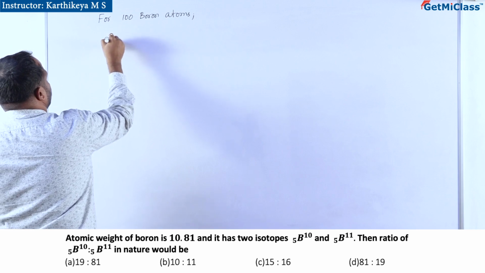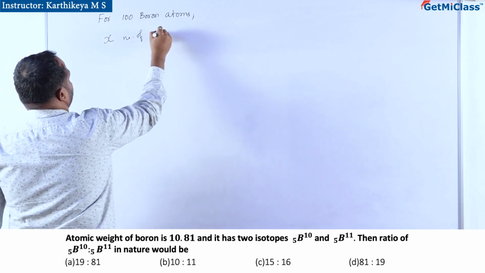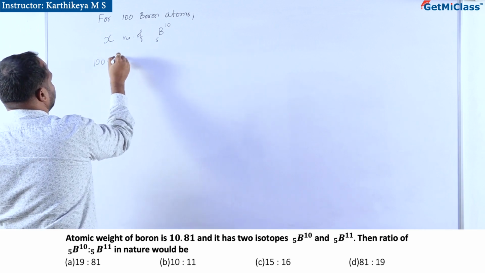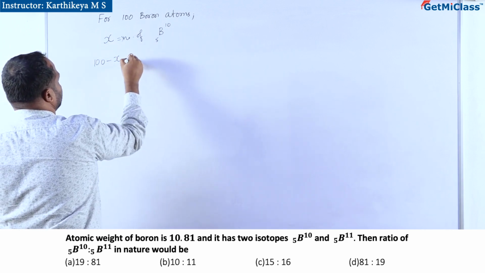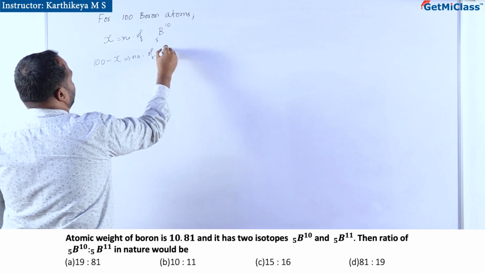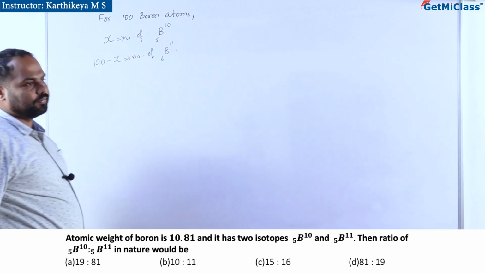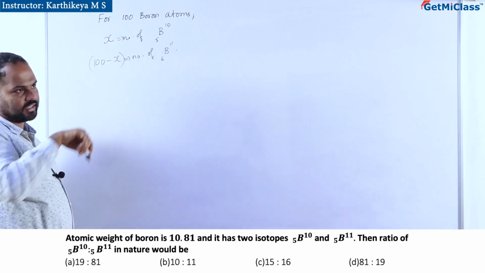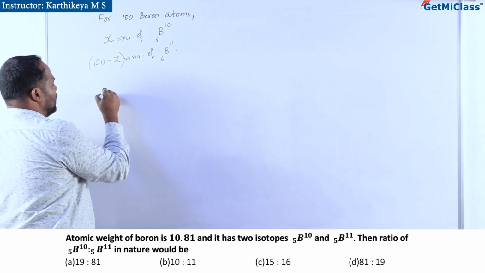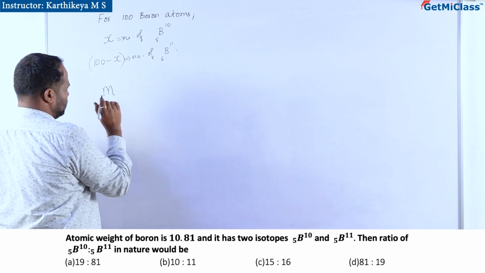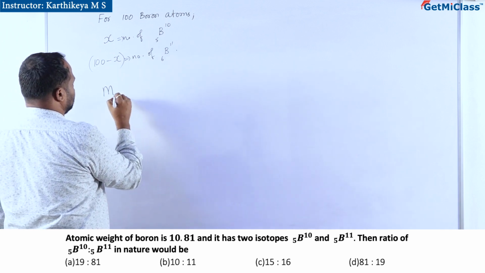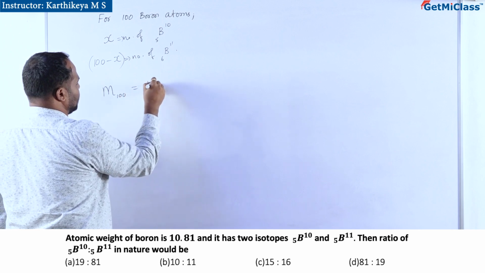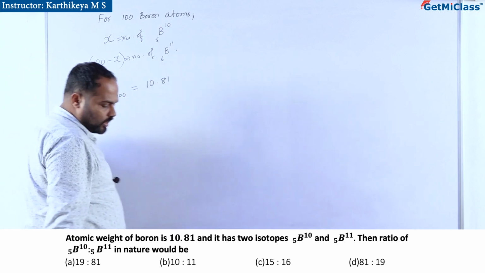If there are x number of boron 10, then 100 minus x number of boron 11 atoms should be there, correct? So they make it totally 100 atoms. So the mass of 100 boron atoms is given as 10.81 on an average.